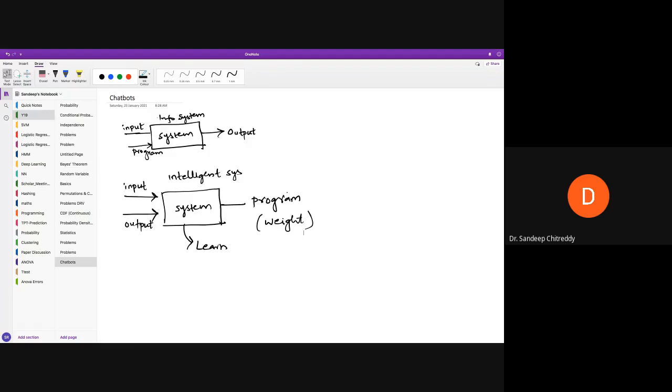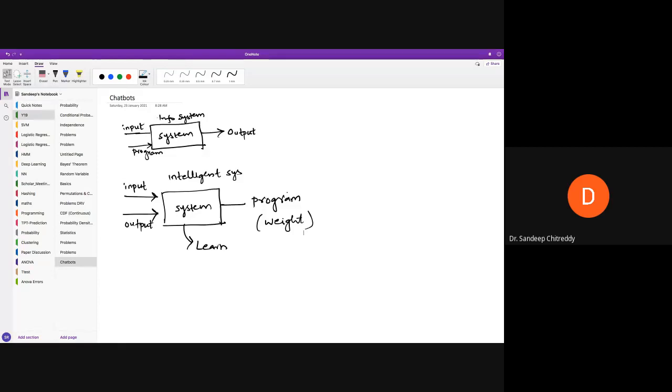So in any intelligent system, or in any neural network, or you can even call it a machine learning system, we have two stages. First is the training stage. Second is the testing stage. In the training stage, you make the system learn for itself. In the testing stage, you see how well the system is performing.